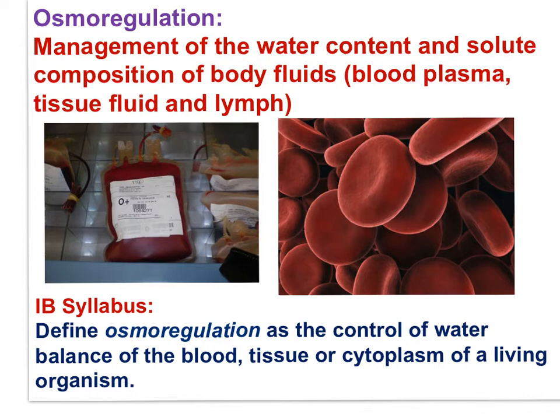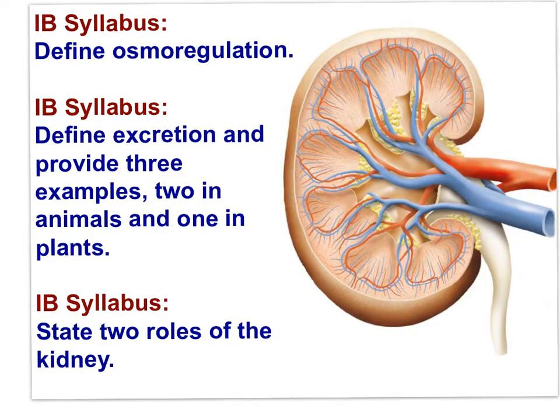The kidney, seen here on the right, is the organ in vertebrate animals that plays a huge role in osmoregulation. As I've mentioned, urine is a source of water loss, but urine contains a metabolic nitrogen waste product, urea. In other words, the kidney has a role in the excretion of urea and osmoregulation.